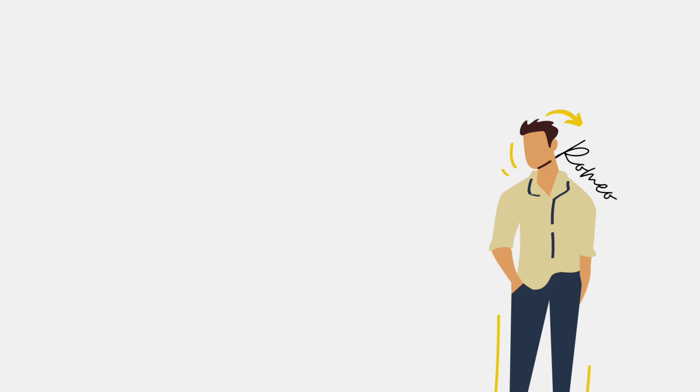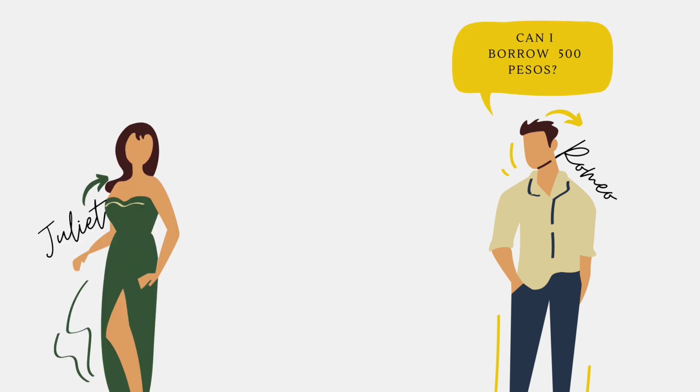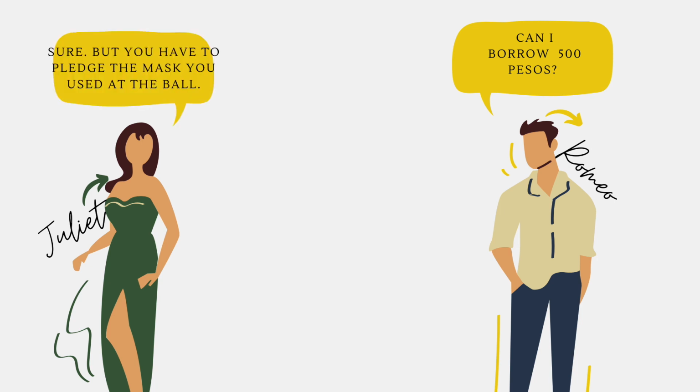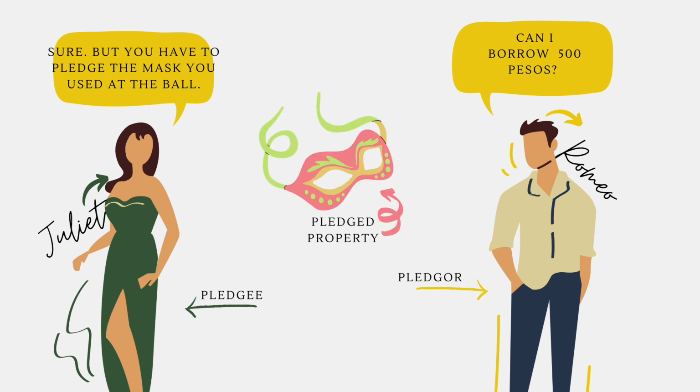Illustrative example of pledge. Romeo asks to borrow 500 from Juliet. Juliet decides first that Romeo will have to pledge the mask he used at the masquerade ball, as security that he will repay the debt by a specific time. Explanation. Romeo is called the pledger and Juliet the pledgee. The mask is referred to as the pledged property.